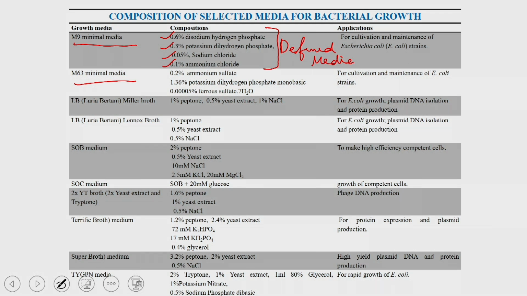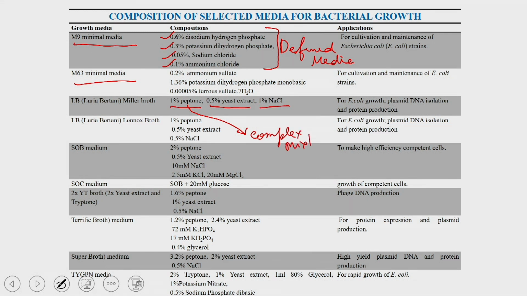For example, if you compare the M9 media to LB media, what you will see is it contains 1% peptone, 0.5% yeast extract, and 1% NaCl. But the peptone is a very complex mixture.